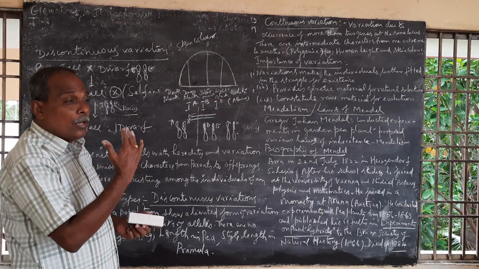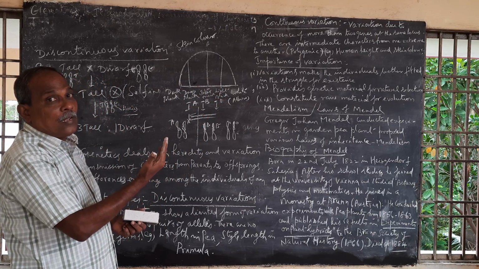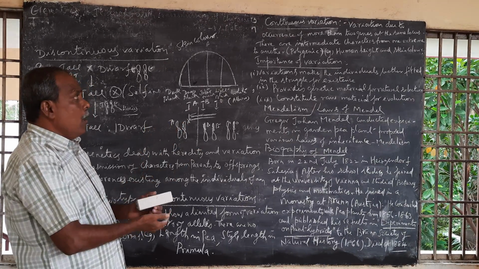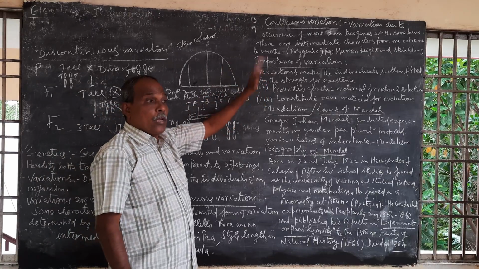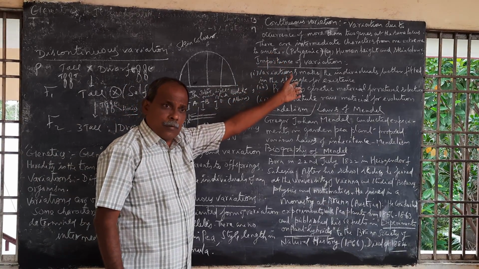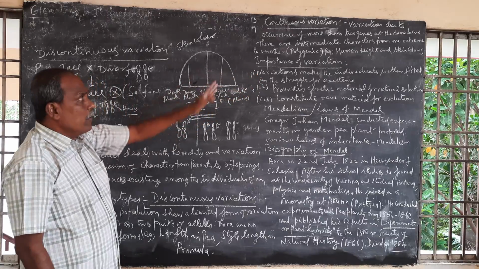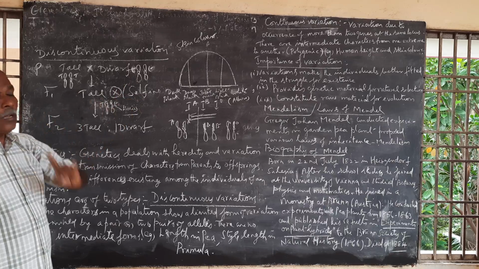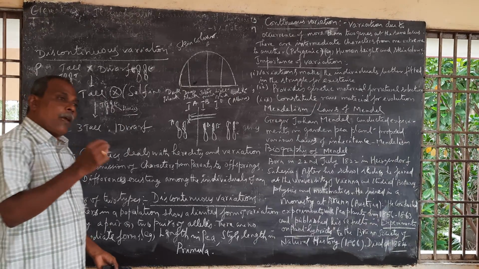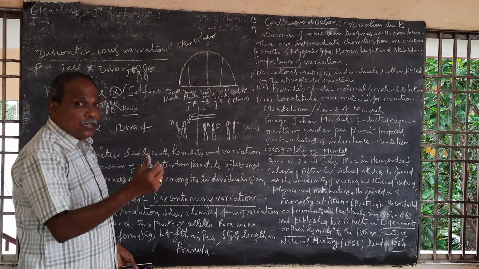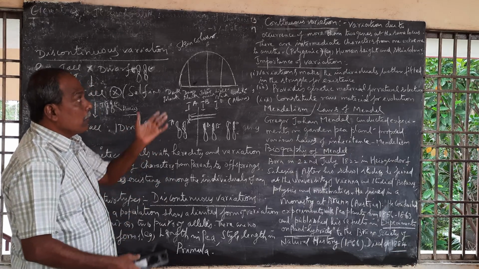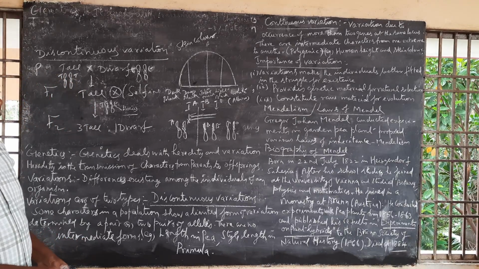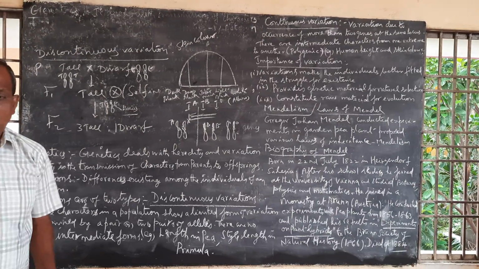Their variations are due to environment as well as genetic constitution, the genotype. Such variations are called continuous variations. Environment and genetic makeup play an important role in continuous variation. The environment can change the expression of the genotype of an organism. Now next, before you go into skin color, you get various types of skin color.